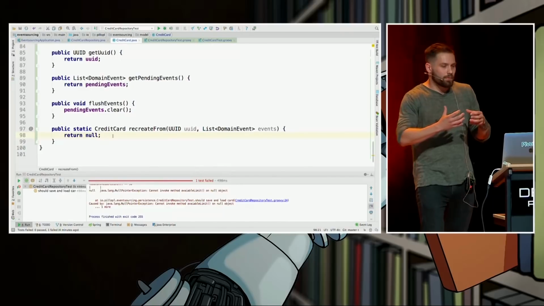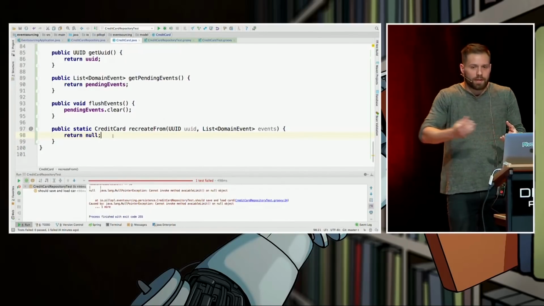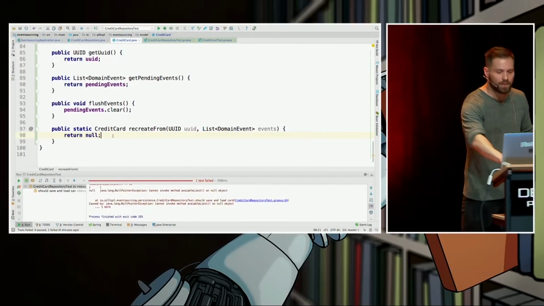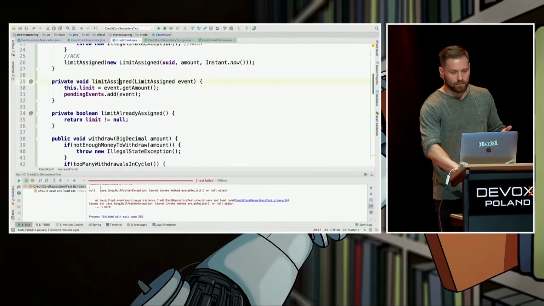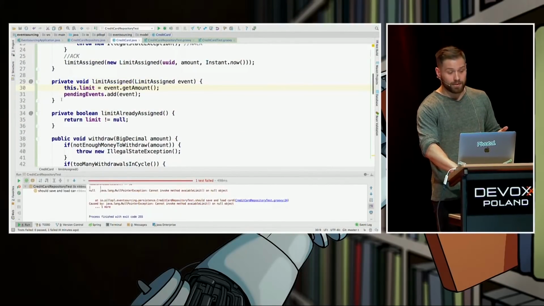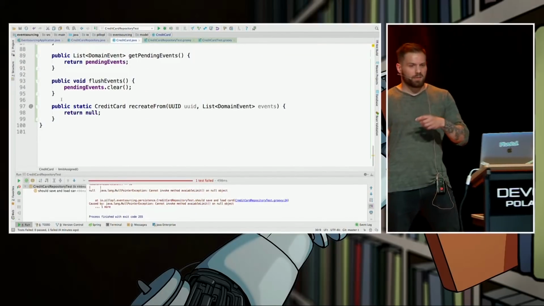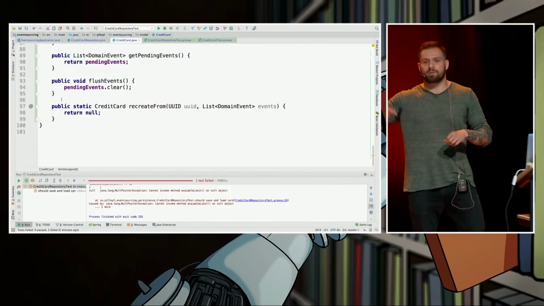So what does it mean to recreate from a list of events? It means take the initial state, which is basically a default constructor, get the first event from the event stream. If it's limit assigned, please mutate state accordingly to this event, like in here. Delegate to this method, mutate like this, return mutated state, take the second event, check the type of the event, go to a specific handler, return mutated state, and so on and so forth.